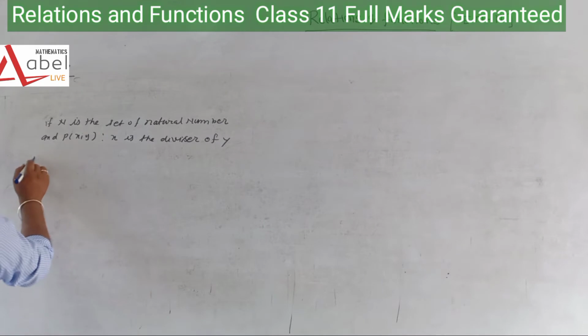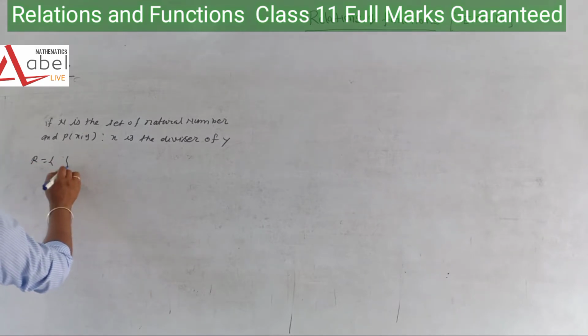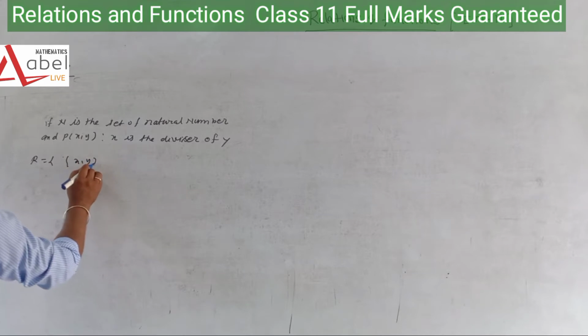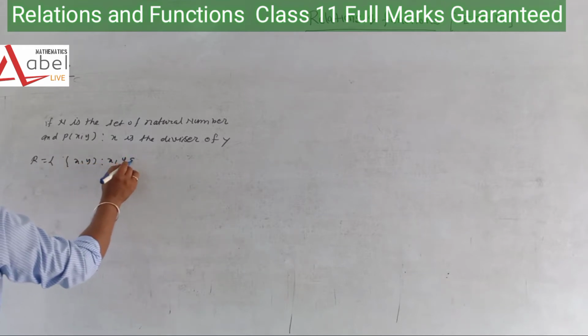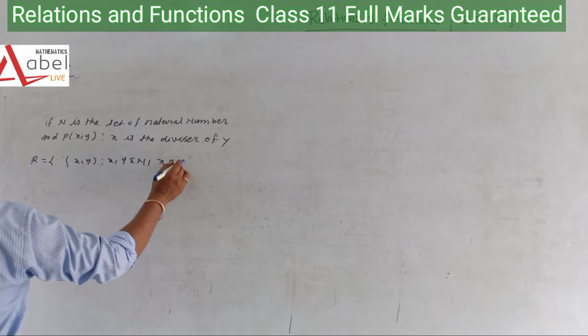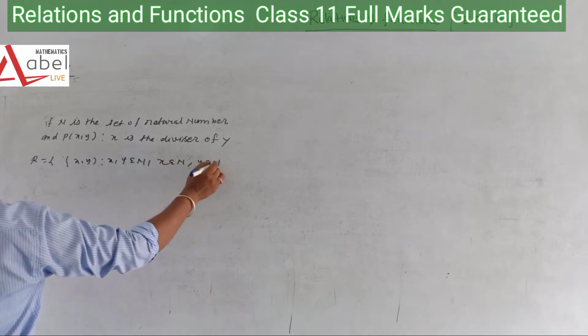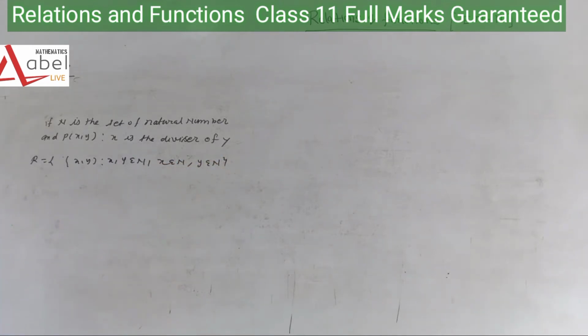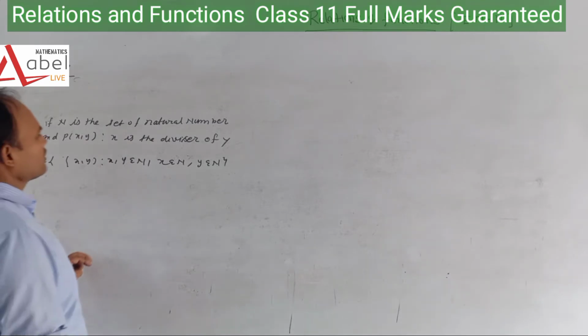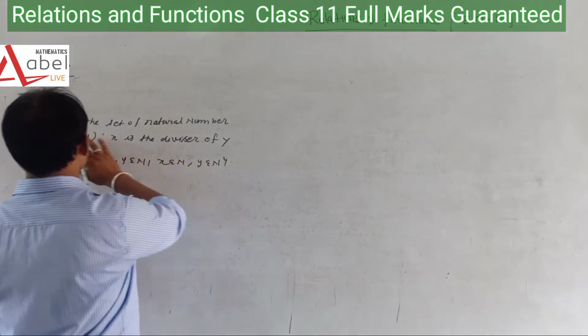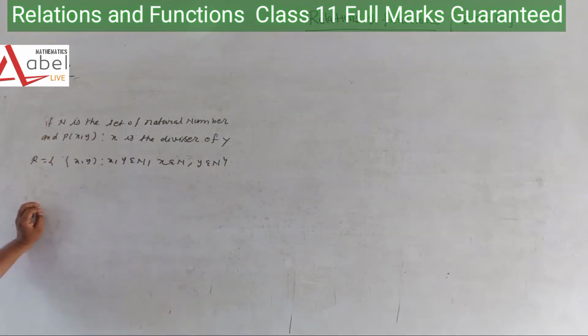We have to take the relation R equals {(x, y)} such that x, y belong to N, where x belongs to N and y belongs to N. It is given that P(x, y) is the relation. Now x is a divisor of y.